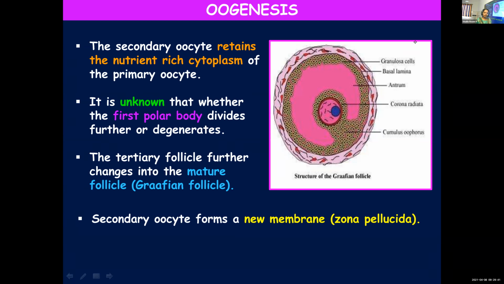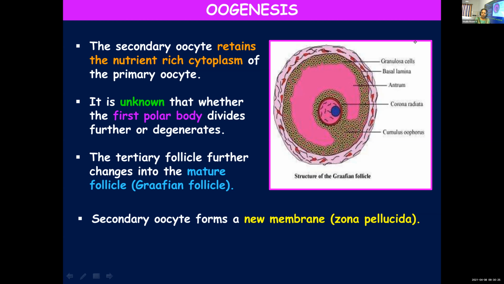Next step, primary oocyte within tertiary follicle completes meiotic 1. Okay. And then you can put 2 arrows against it and you can write tiny first polar body and secondary oocyte. Put 2 arrows. You write first polar body and secondary oocyte.